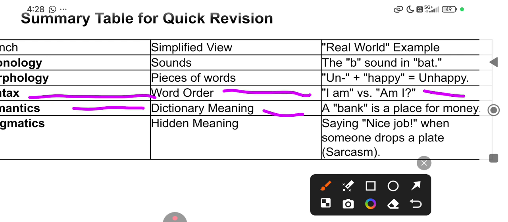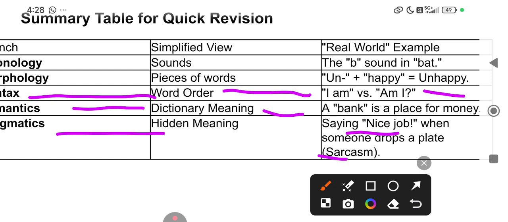Okay. Then the practical application of language, hidden meaning, contextual meaning, or between the lines. Saying nice job when someone drops the plate, sarcasm, right? Nice job is not appreciation sometimes, it's sarcasm. Nice job.